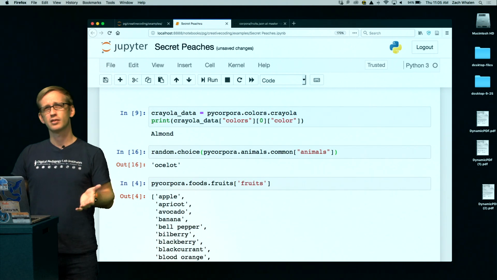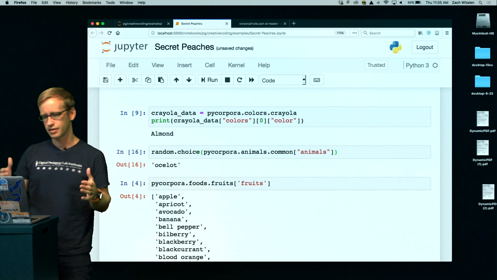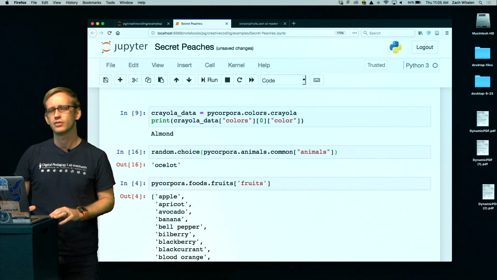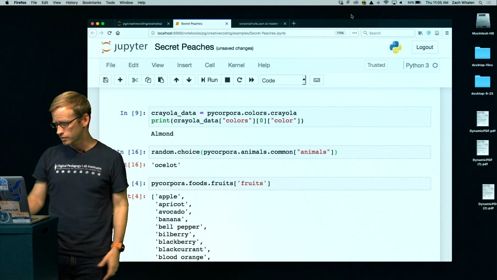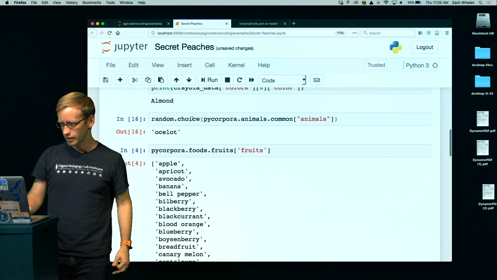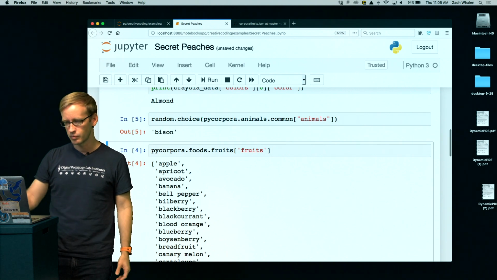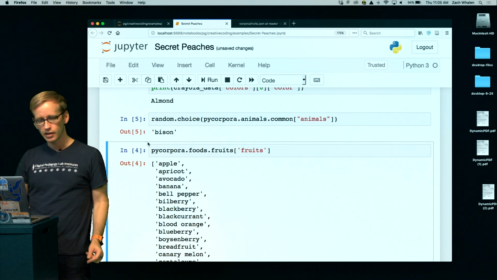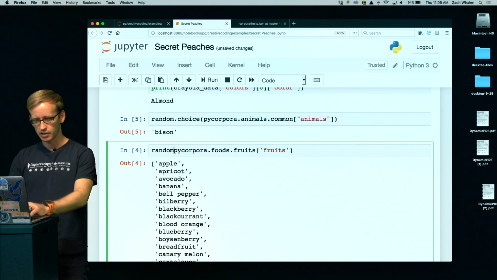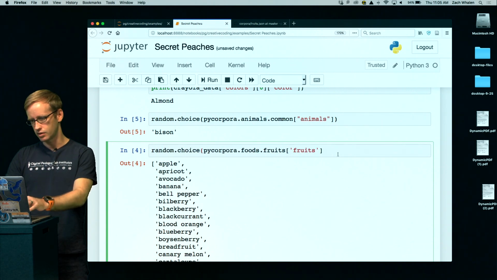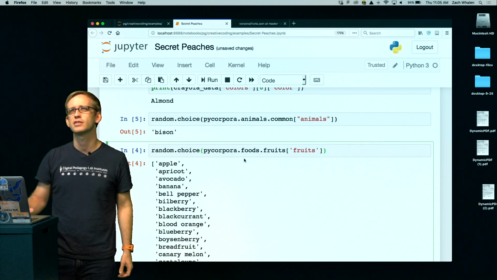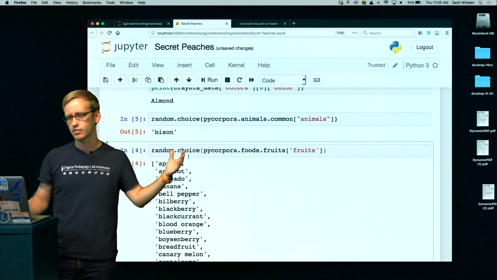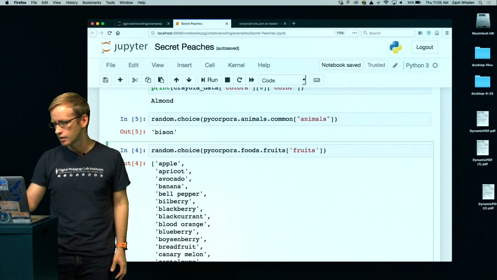Some of the lists are going to be structured with different kinds of data and different kinds of groups of data, so you have to always kind of check the Corpora database to see what's available. So now I have a list of fruits. So I can, like I did up here with this line, which will randomly select an animal, do a similar kind of thing to randomly select a fruit: random.choice, and then pass the fruits list into the choice method for the random module and see what we get.